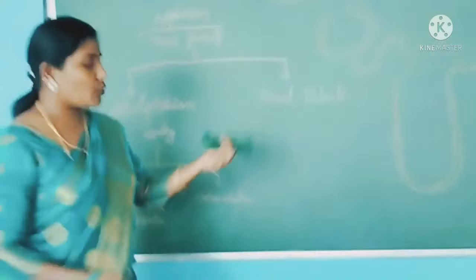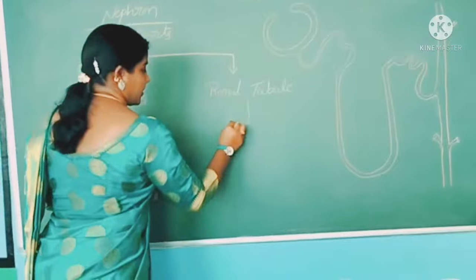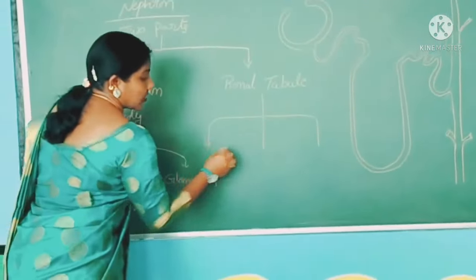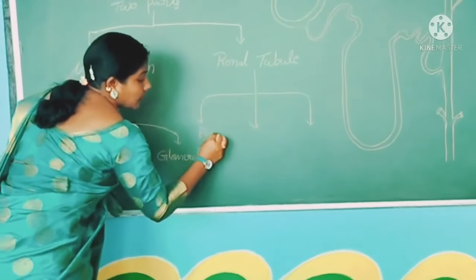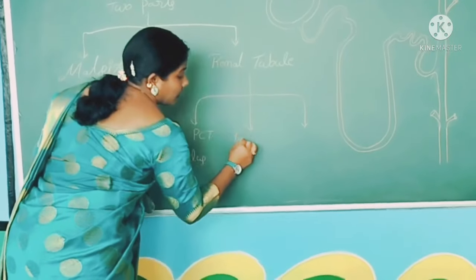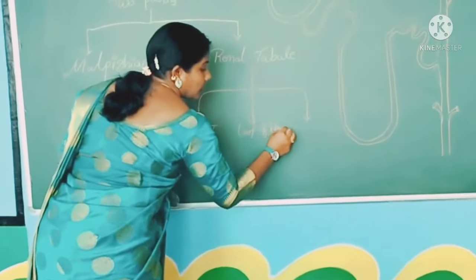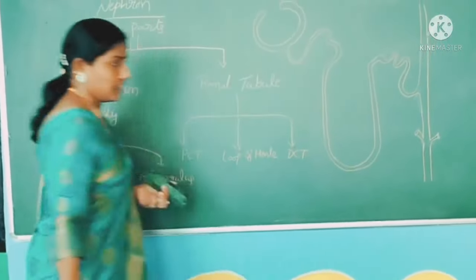And the renal tubule is divided into three parts. The first one is PCT, the second one is loop of Henle, and the third one is DCT.